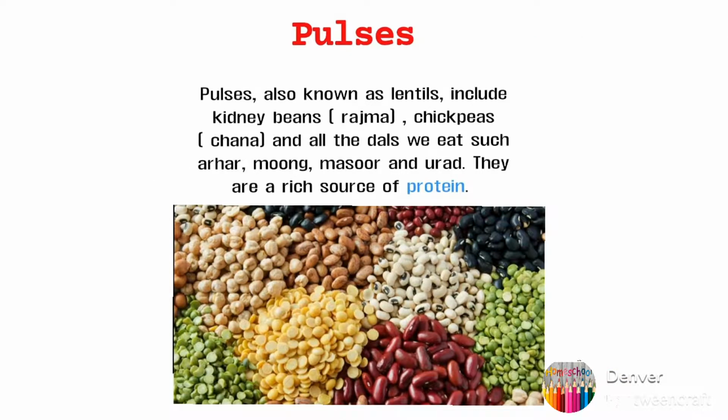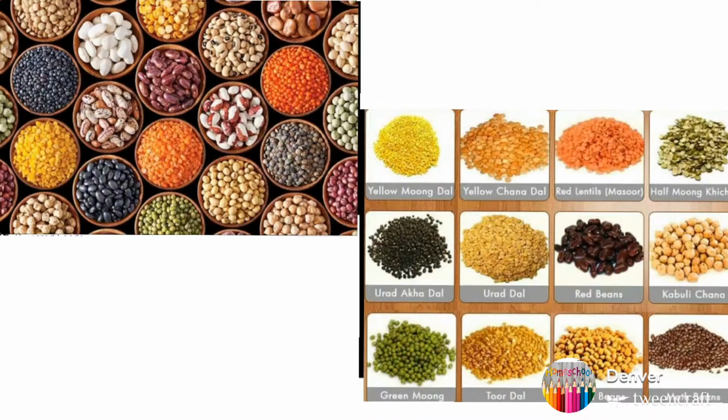Our next food group is pulses. So we all eat with rice, with roti, dal, at our home. So those are known as pulses. Now you see, pulses, also known as lentils, include kidney beans, known as rajma, chickpeas, known as chana, and all the dals we eat, such as arhar, moong, masoor and urad. Pulses are a rich source of protein. So, to get protein, it is very necessary for us to eat dal, also known as pulses, in our diets.